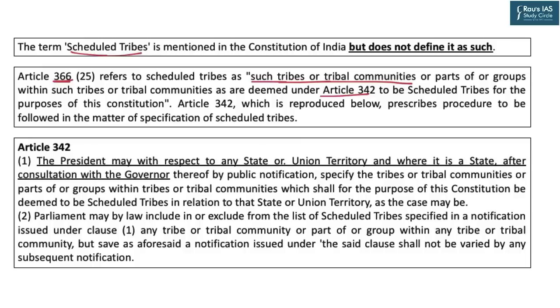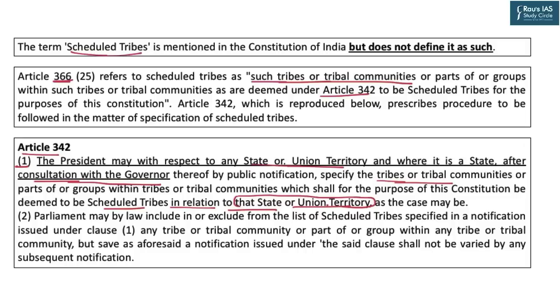And Article 342 Clause 1 reads like this: the President may, with respect to any state or union territory, and where it is the case of a state, after consultation with the Governor thereof, by public notification, specify the tribes or tribal communities or part or groups within tribes or tribal communities which shall, for the purpose of this Constitution, be deemed to be scheduled tribes in relation to that state or union territory. So remember, scheduled tribes are declared for a particular state or union territory.